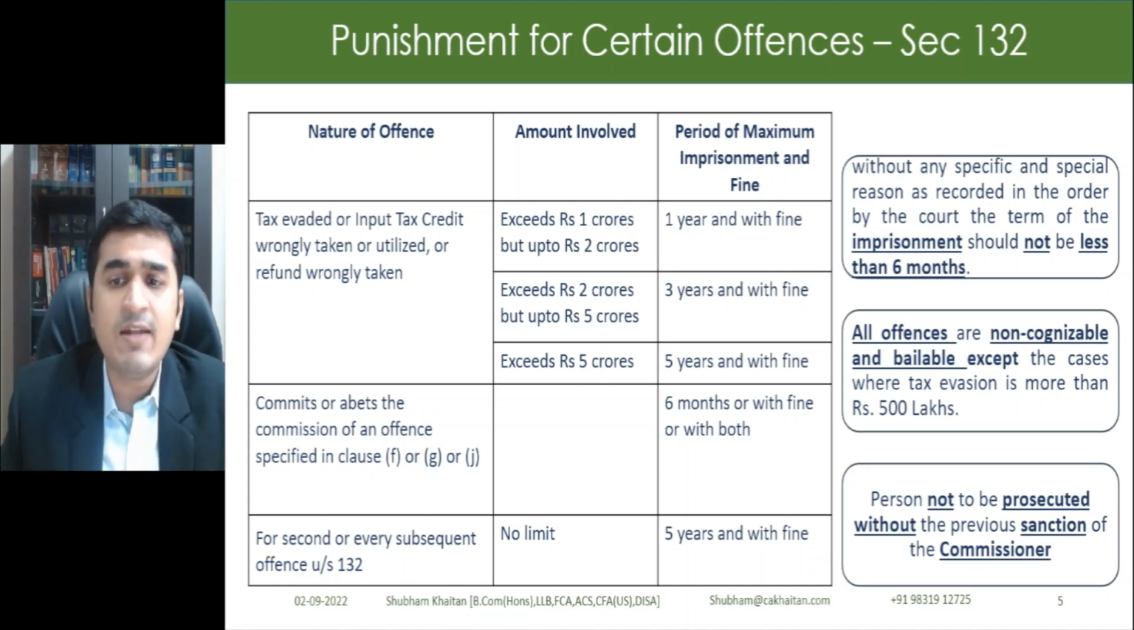Also, for less than 500 lakhs, the offences would be non-cognizable and bailable. So bail can be obtained from the department itself, from the departmental authorities, the assistant commissioner or deputy commissioner. But for more than 500 lakhs, the offence would be non-bailable. So bail can only be obtained from the court, right? Also, prosecution cannot be instituted without the sanction of the commissioner. So minimum the principal commissioner or the commissioner needs to provide their sanction.